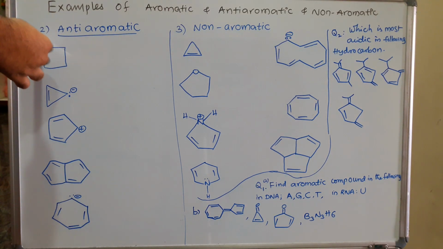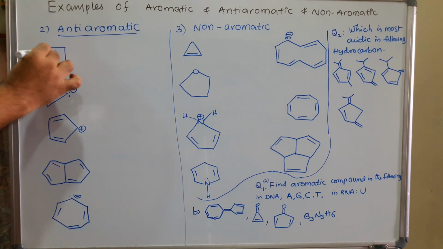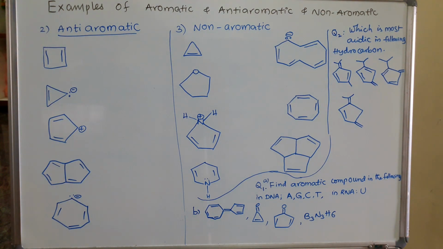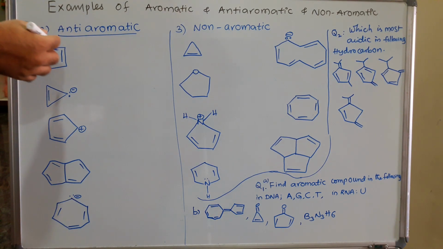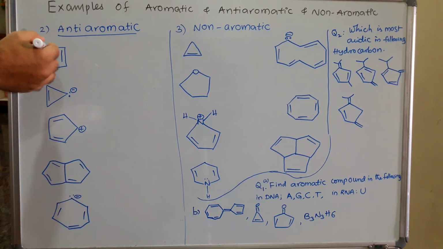And the second type is anti-aromatic compound. In this, if you observe, the pi electrons are present, it is a cyclic and conjugated system, with double bond, single bond, double bond, single bond, and a totally planar compound.